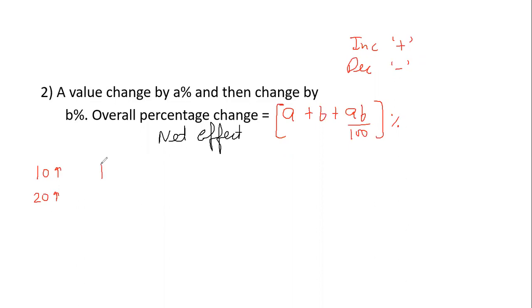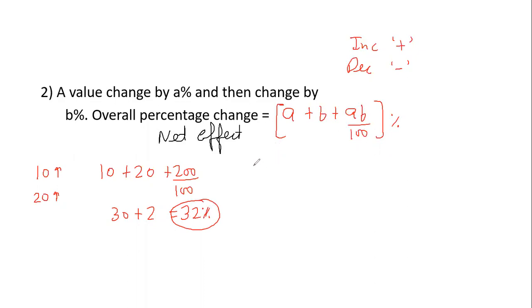I can directly apply the formula: plus 10, plus 20, plus AB, which is 200, over 100. So 10 plus 20 is 30, 200 over 100 is 2, 30 plus 2, a 32% increase. So if something is increasing, you take it positive, directly apply the formula, get it done. So you know that the cumulative increase will always be 32%.